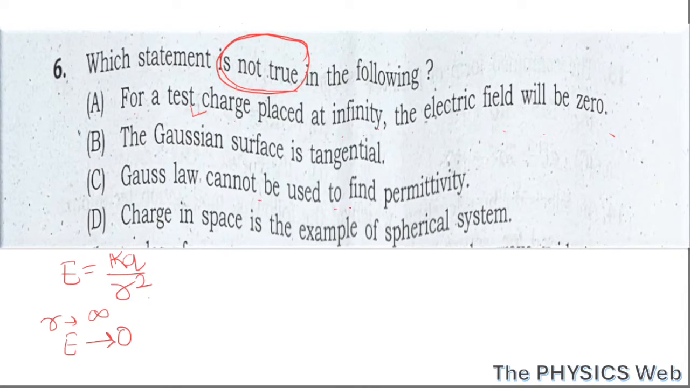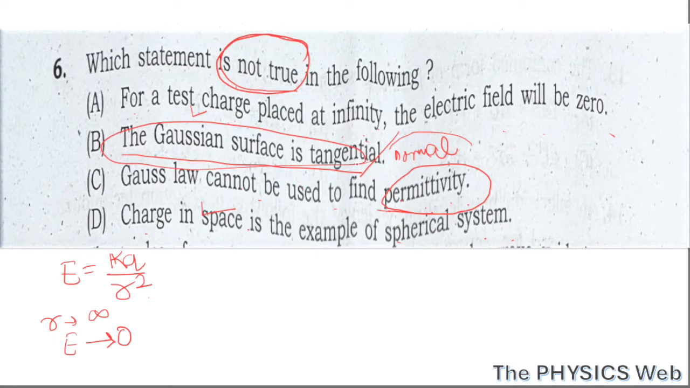Gauss law cannot be used to find permittivity. This is also correct because permittivity for an object is constant. Next, charge in space is the example of spherical system. This is also correct. But if you see, the Gaussian surface is tangential. But sometimes the Gaussian surface can be normal also. Okay, so this option here is not correct. So your correct option is option B.